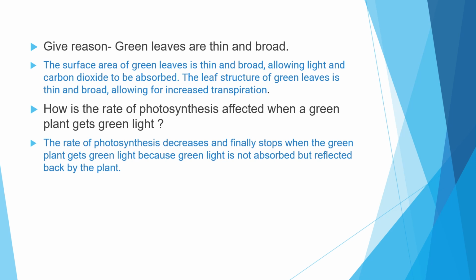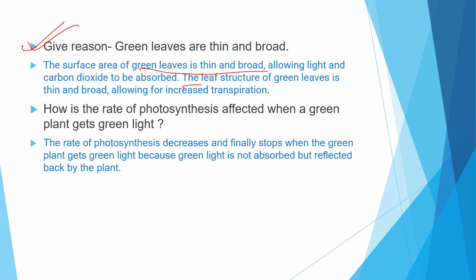Now here comes a question: give reasons that green leaves are thin and broad. So what reasons can I give? Green leaves are thin and broad because it allows light and carbon dioxide to be absorbed. The more the surface area, the broader or thinner the green leaves are, the more light and carbon dioxide will be absorbed.